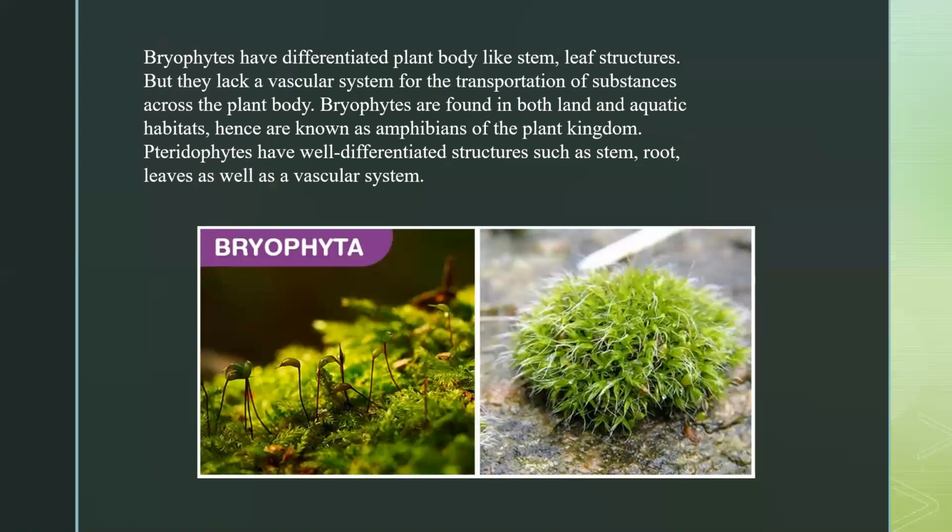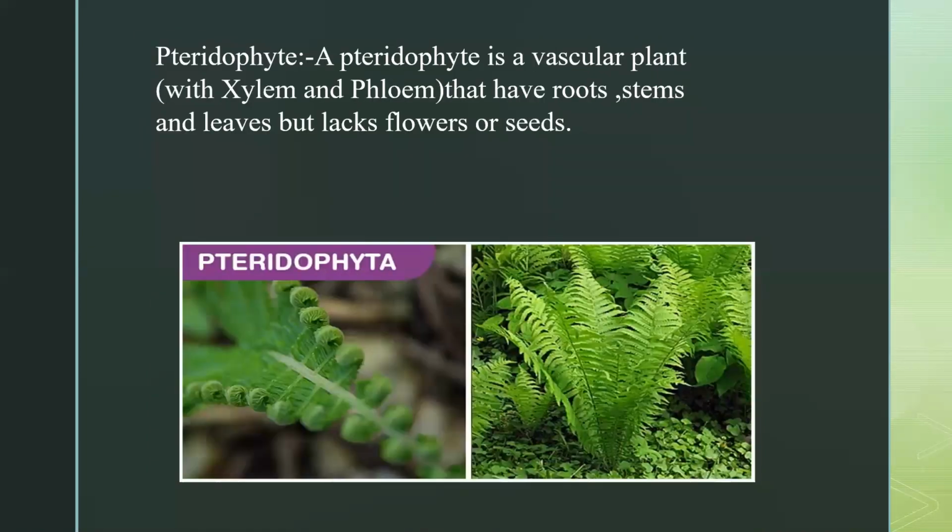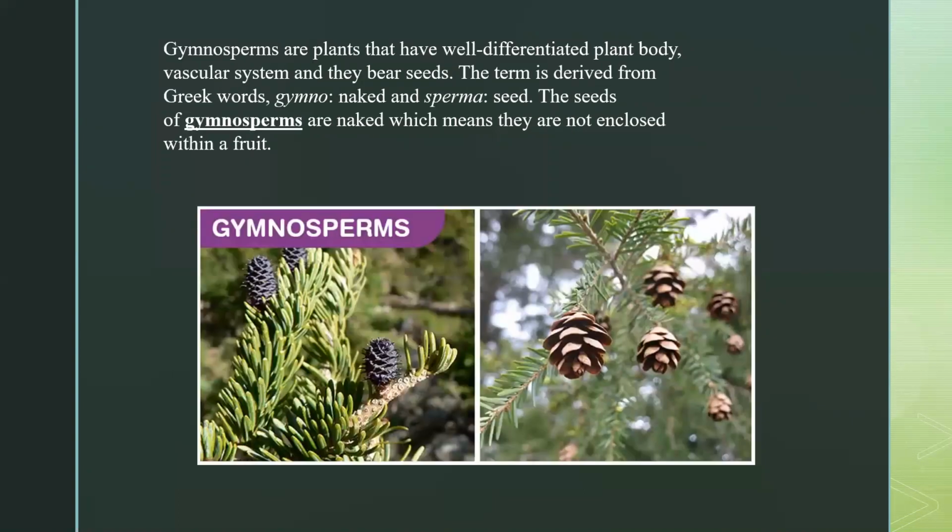And in the case of pteridophytes, we have vascular things also. They are vascular plants, meaning we have xylem and phloem for transportation. And these are plant-like things, so obviously they contain roots, stems and leaves, but flowers or seeds are lacking here. And then we have gymnosperms.